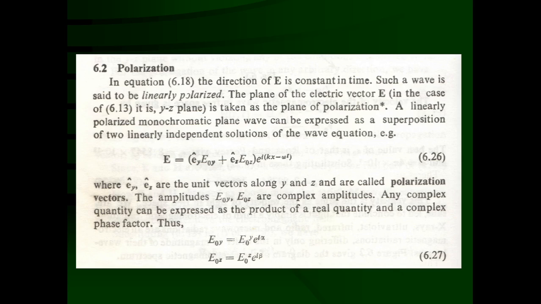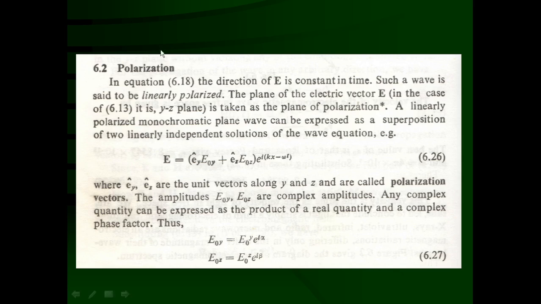So this Ey vector and Ez vector are perpendicular to each other, and hence are considered to be independent solutions of these waves. And if we take the linear superposition of these two linearly independent solutions, that is nothing but your polarized monochromatic plane wave.